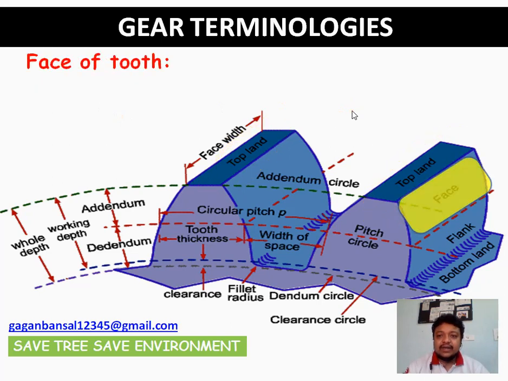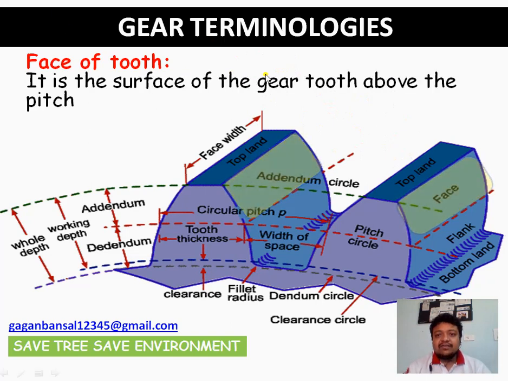What is face width? Sorry, face. Before that, let's study what is face. It is the surface of the gear tooth above the pitch surface. In the beginning, when I was explaining what is pitch circle, I told you that along the face width, the surface that we take is the pitch surface. So it is this surface, and what is face? It is the surface of the gear tooth above the pitch surface. If this line is the pitch surface, then above this the surface is known as face, as I have shown with the highlights.